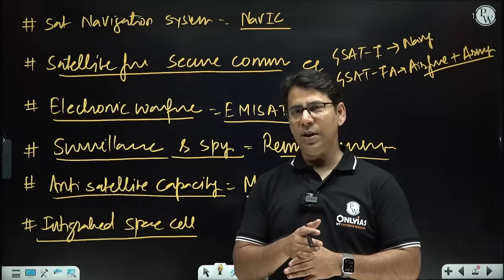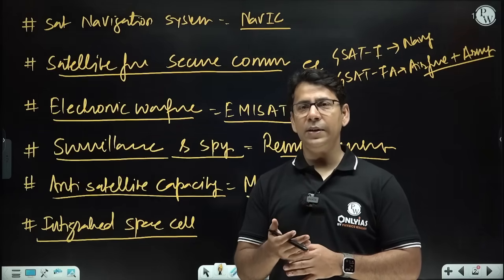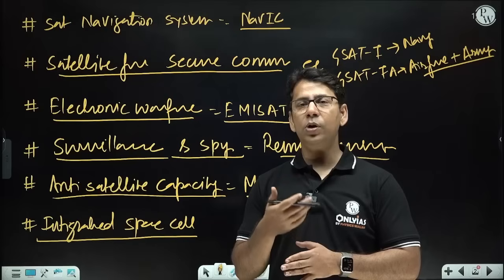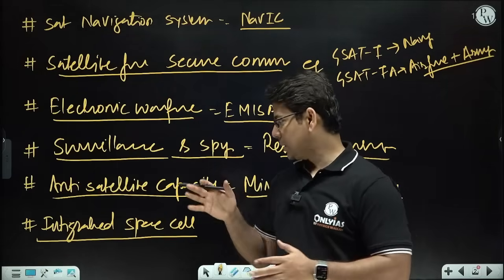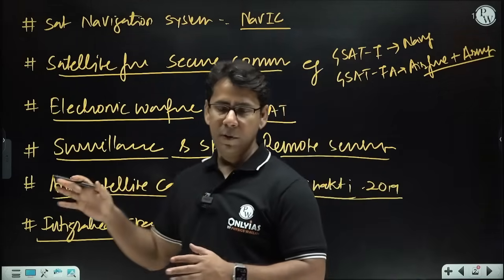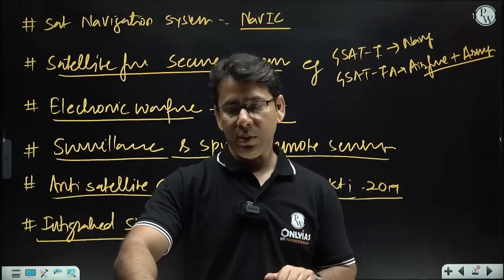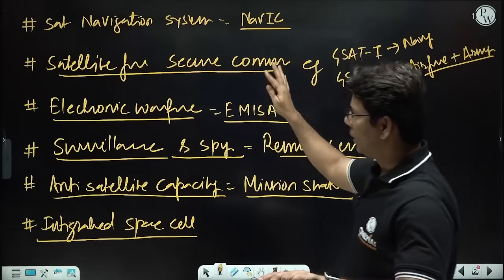If an enemy state is threatening and going to attack our satellites and space assets, then the Integrated Space Cell will work against it, right? So these are the things that we can list.